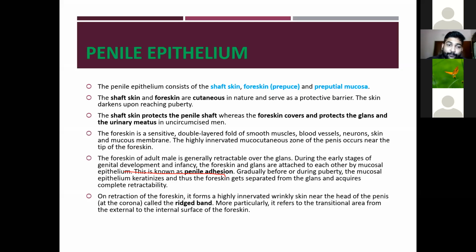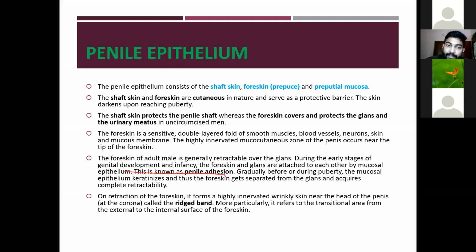Then the foreskin is a sensitive double-layered fold of smooth muscle. It is made up of smooth muscles, blood vessels, neurons, skin, and the mucous membrane.